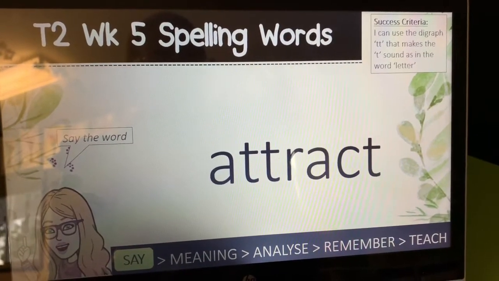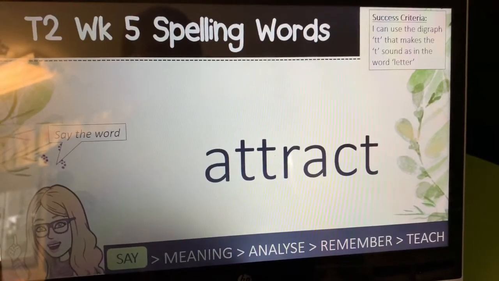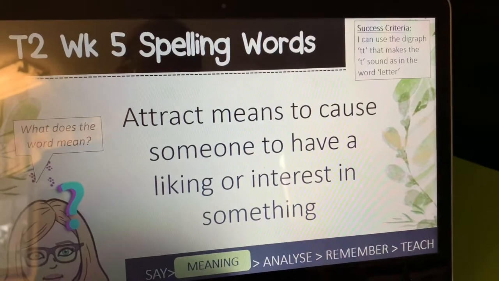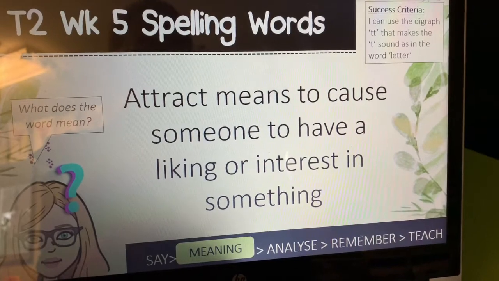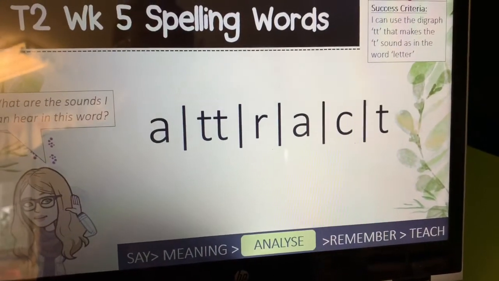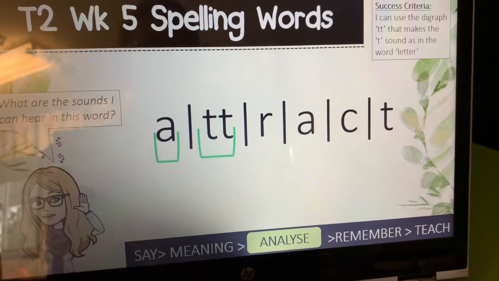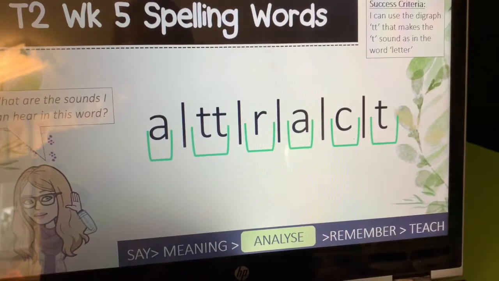Let's say the word attract. Attract means to cause someone to have a liking or interest in something. Usually an amusement park will try and attract visitors to it so that you are interested in going. Let's look at the sounds that we can hear. We can hear the sounds a, t, r, a, k, t.